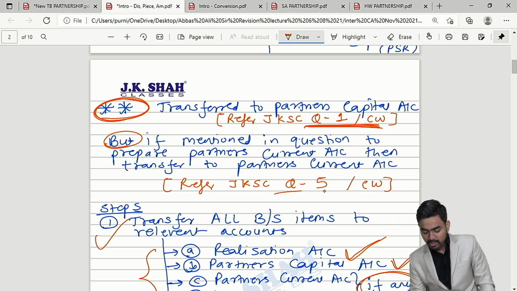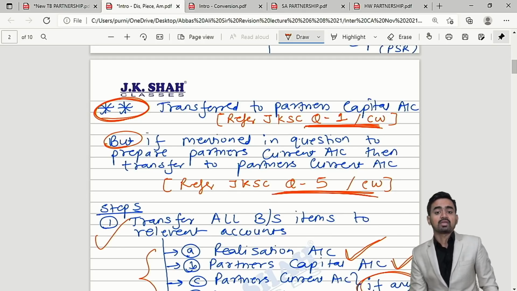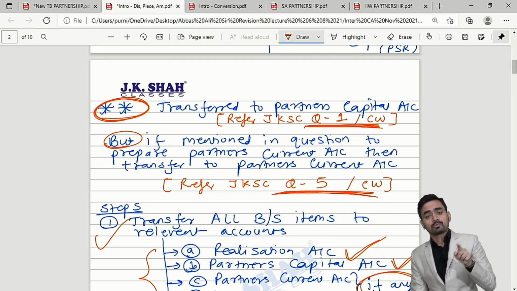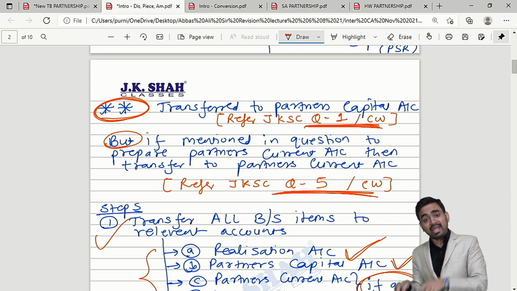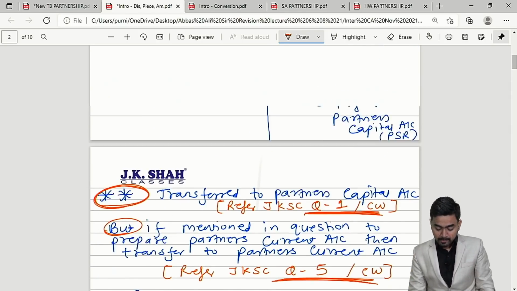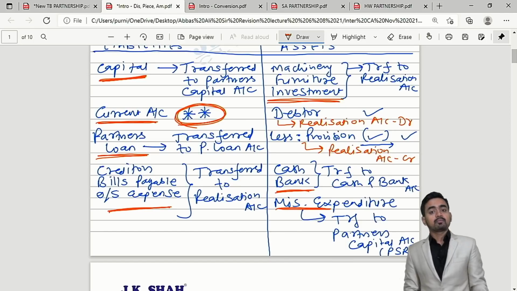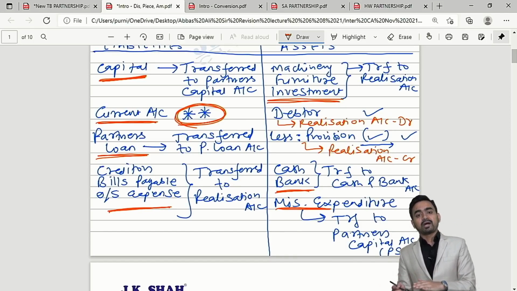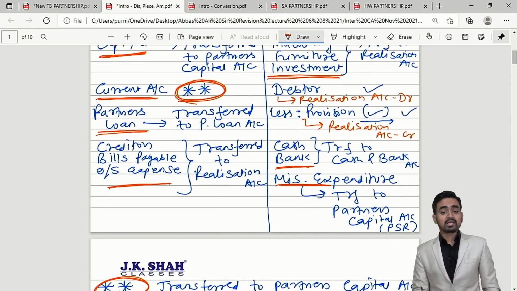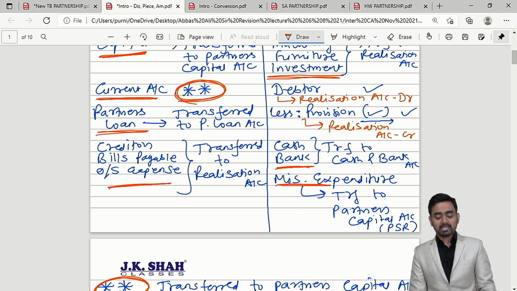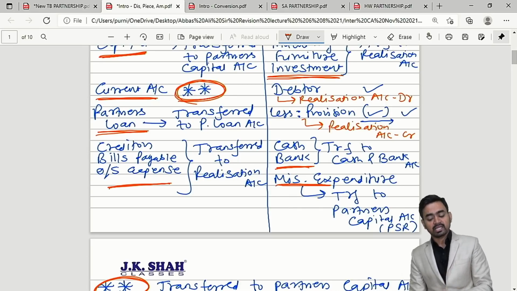See, I have written, and you can refer question number 5 of classwork for this, because in question number 5 partner's current account they have given, and at the end in the required part they are asking prepare partner's current account. Correct, I hope the clarity is there. Now thereafter, partner loan, transfer it to partner's loan account. Then my dear students, outsiders liability like creditors, bills payable, outstanding expenses, etc.